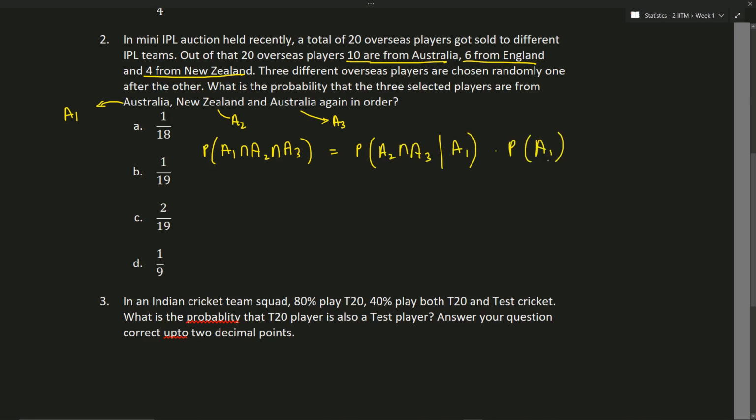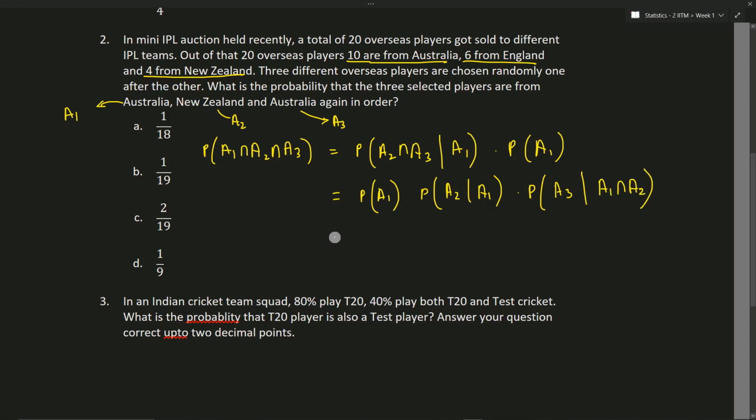This formula is already known. Again I'll condition this probability: probability of A1 into probability of A2 given A1 into probability of A3 given A1 intersection A2.